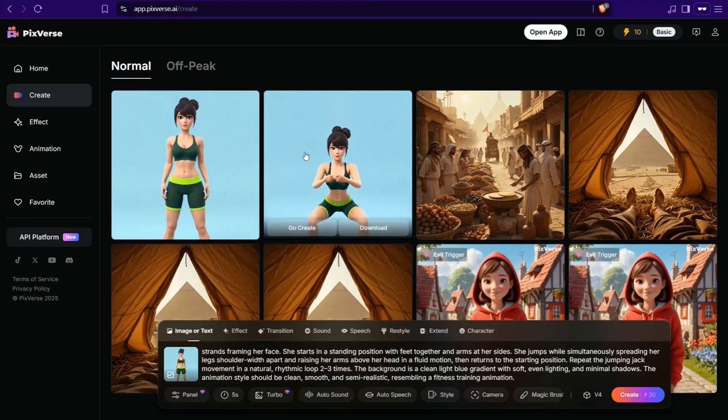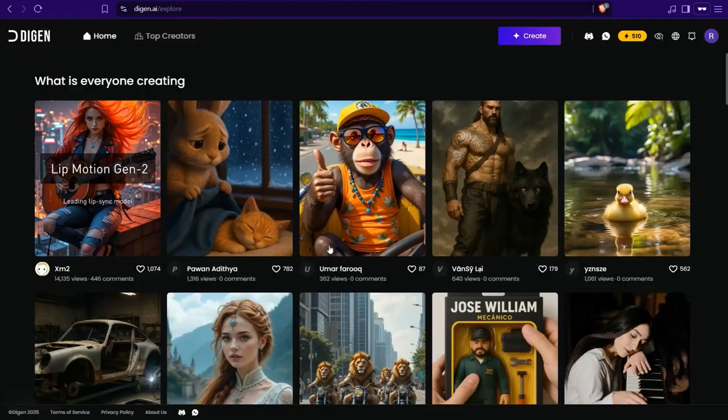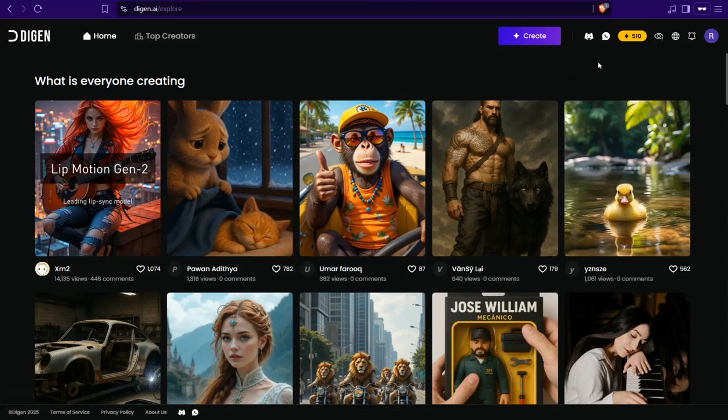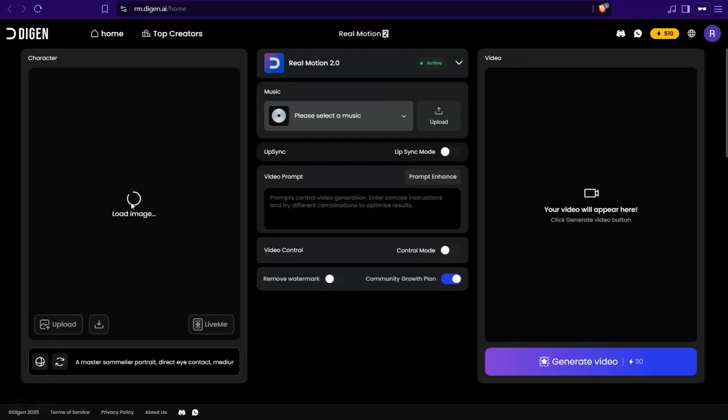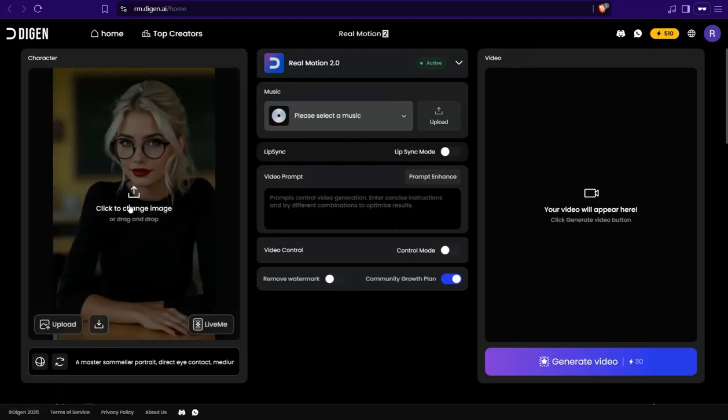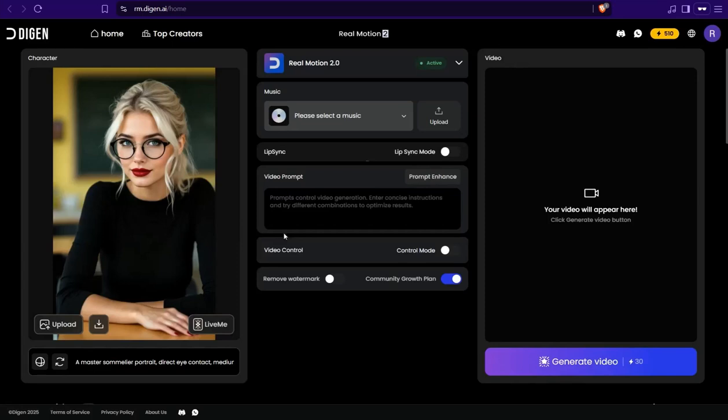Perfect. Or you can use different websites out there like degen.ai. It's a completely free website that gives you free credits to convert your image to video, and the result is incredible. Here you can head over to this option, create, and upload your image of your character doing your exercise. Then insert this description of your movement and click this button, generate your video.